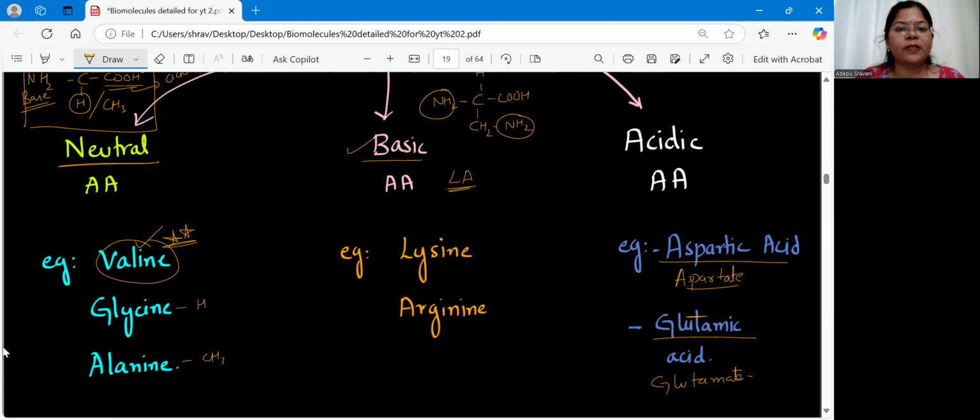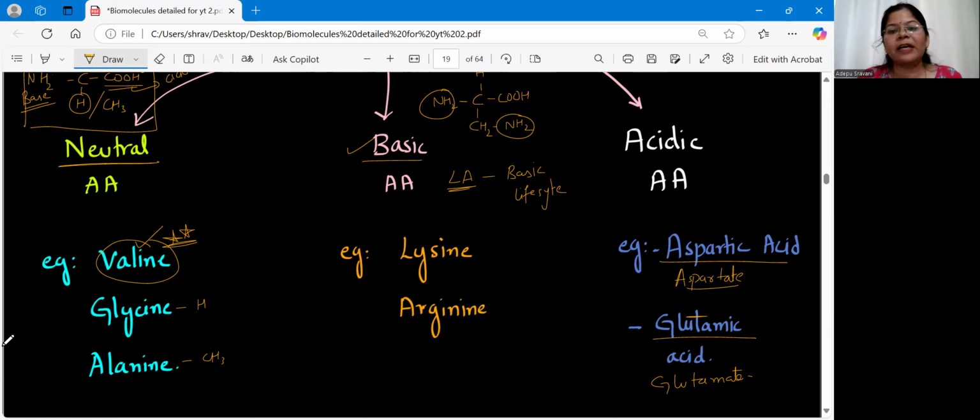LA is Los Angeles, which is in the US. Los Angeles is one of the places where we see a basic lifestyle. Usually they don't have a basic lifestyle, but still, in order to remember this example, you have to learn it like Los Angeles has a basic lifestyle. So LA here is lysine and arginine.